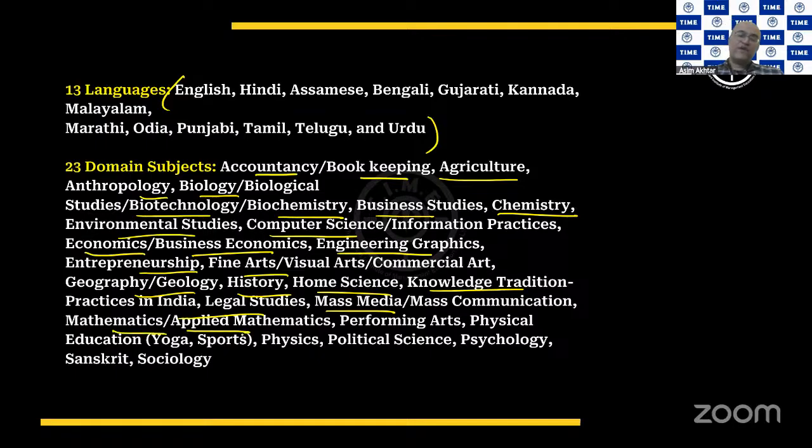Mathematics is there, applied mathematics is also available. Performing arts, physical education, physics, political science, psychology, Sanskrit, and sociology. So it's a pretty exhaustive list.